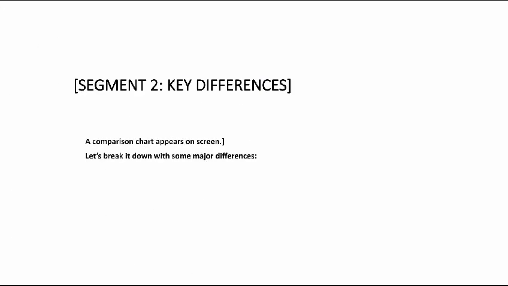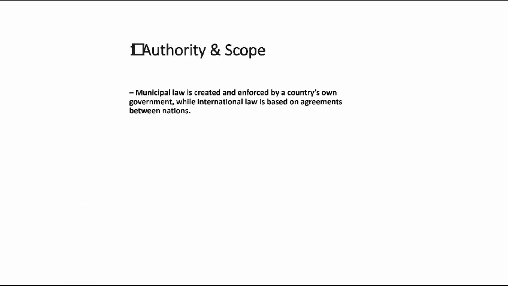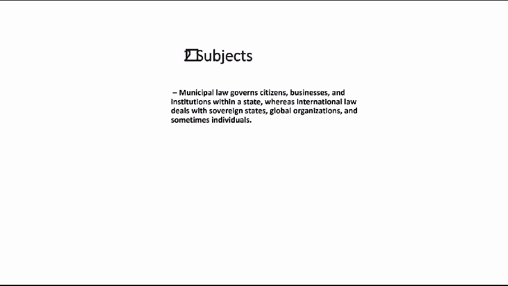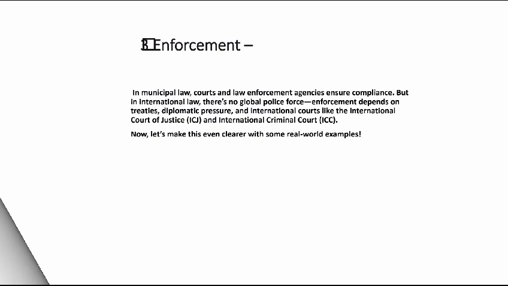Segment 2: Key differences. A comparison chart appears on screen. Let's break it down with some major differences. 1. Authority and scope. Municipal law is created and enforced by a country's own government, while international law is based on agreements between nations. 2. Subjects. Municipal law governs citizens, businesses, and institutions within a state, whereas international law deals with sovereign states, global organizations, and sometimes individuals. 3. Enforcement.